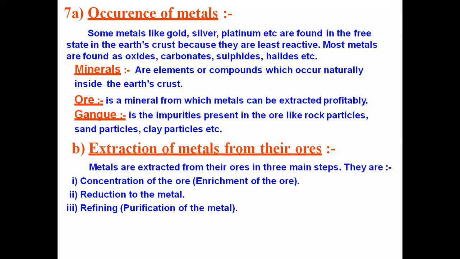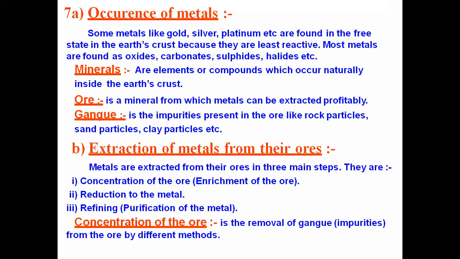All the ores will have impurities, so concentration is a must. All the ores have to be converted into oxide form. Then we have to carry out the reduction technique. The third one is refining. That is also required because impure metal we cannot use for all purposes. So these are the three different methods which we have to conduct for all the ores. So after this, what is concentration?